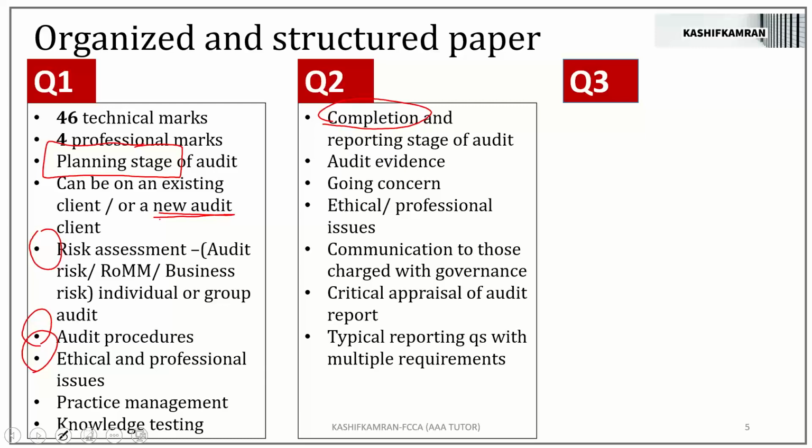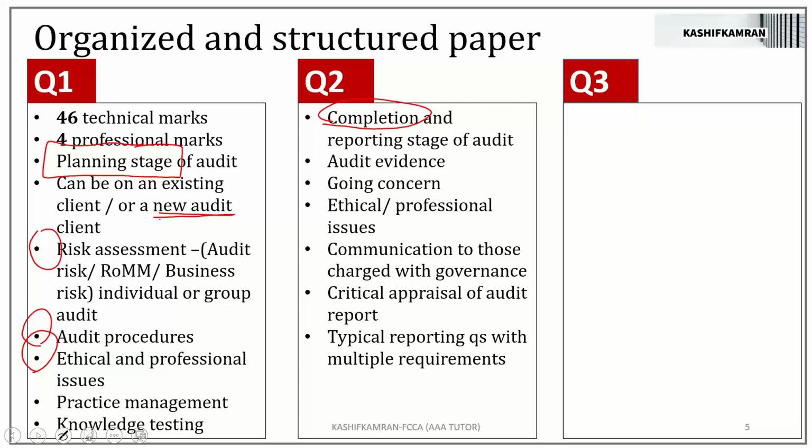So you should know what sort of topics come in question number 2. I hope this list is giving you a revision. This list is giving you a reinforcement, and this list is not a denial of what you must have seen. If you have seen the papers from September 18 to March 20, this is not a denial list. This is a true list. You must have seen all this since September 18 to March 20. You cannot deny this list coming in front of your screen.